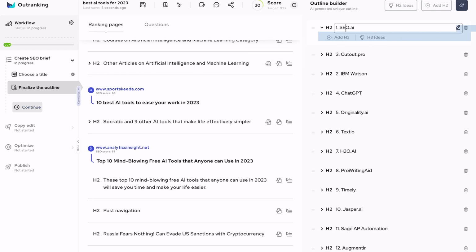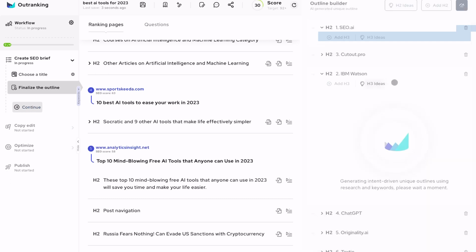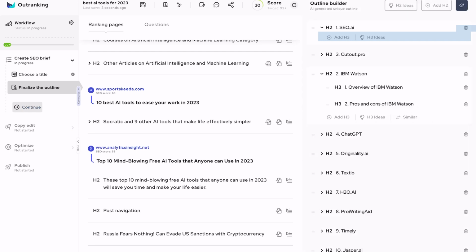So in some cases, it's not finding any ideas, but probably with the Watson one, it's finding ideas. So if the H2 or if the H3 is not giving you any ideas anymore, it seems like you already have covered it in the content, or it's not finding any other ideas. In the case of the IBM Watson, it found here overview of IBM Watson, pros and cons of IBM Watson.